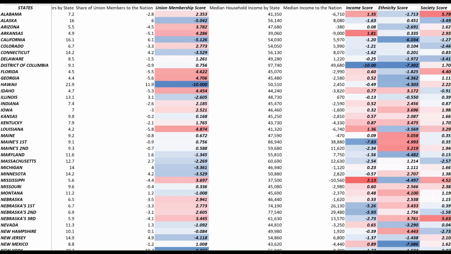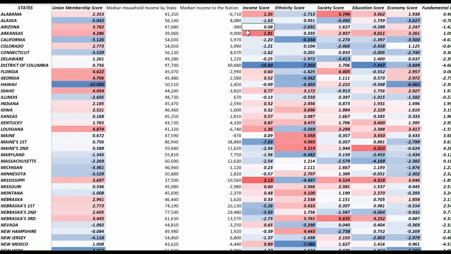To finish with, we have the income score. So again, in the past, the division was somewhat clearer, with really low-income families, maybe working families, tending to vote for Democrats, and high-income families, businessmen, and people that need a low-tax economy favoring Republicans. Again, in recent years, the situation has shifted, and when you look at county and state with the median household income, if the median income is lower than the nation, the states tend to favor Republicans, and if it's higher, they tend to favor Democrats.